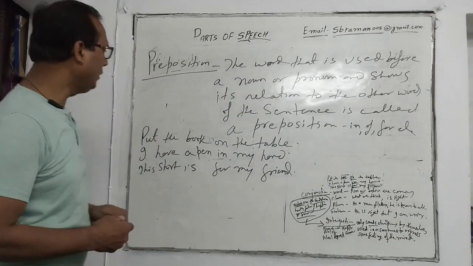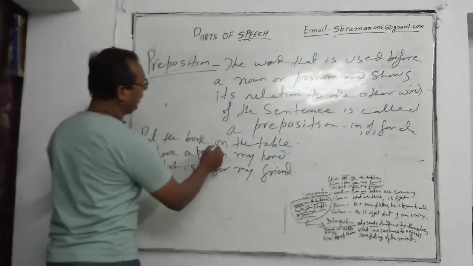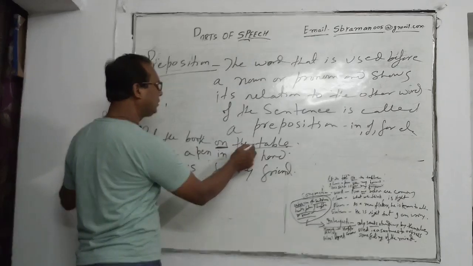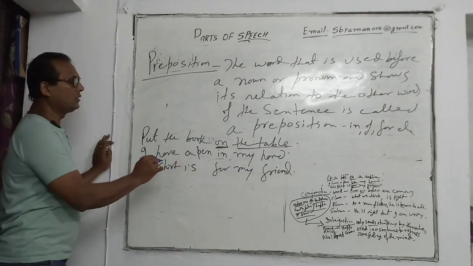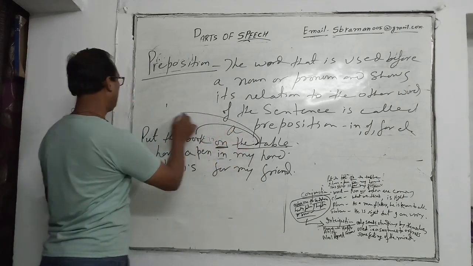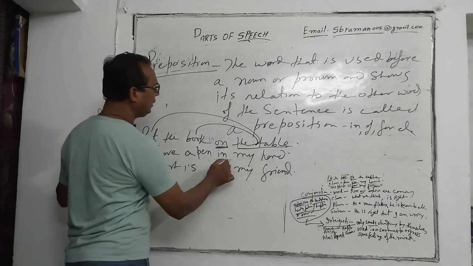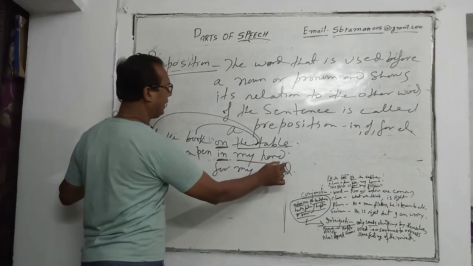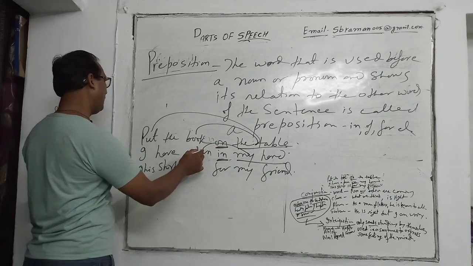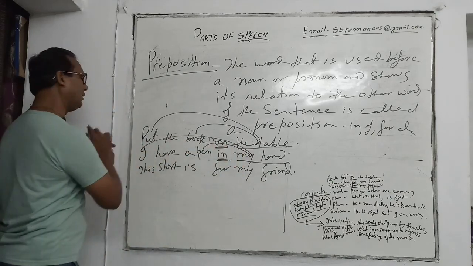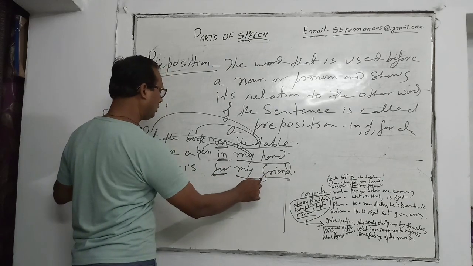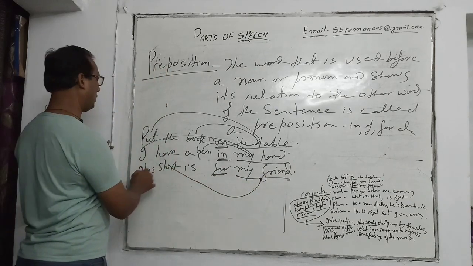So here this on has been used before the table, and this has made the relationship from the table to book and to put. This in has been used before my hand, and it has shown the relationship of my hand to pen and also to I. This for has been used before my friend, and this has shown its relation to this shirt.